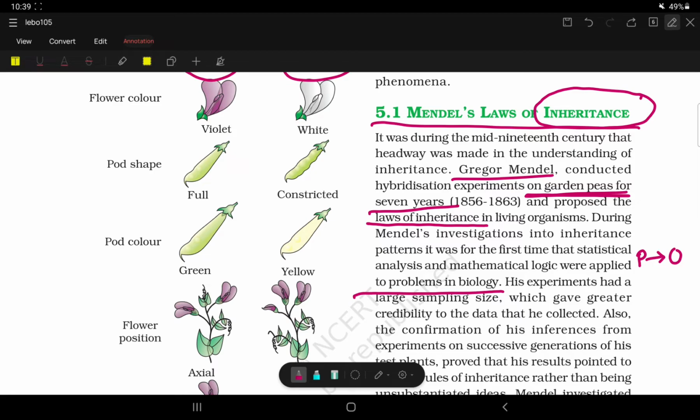So the first reason is that we can easily grow and maintain pea plant. The second reason is pea plant can self pollinate or can be cross pollinated. So he can easily cross pollinate the plant to see what kind of characters are shown. The third reason is it is an annual plant, so many generations can be studied in a short period of time. And pea plant has so many characters that we can consider.